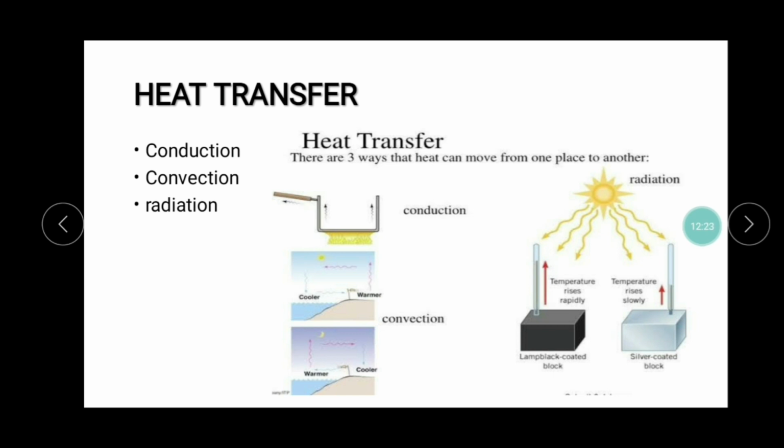The sun's rays come from space to the earth, and heat transfer takes place. The heat is transferred from the sun to the earth. It moves through the vacuum between the earth and the sun, enters the atmosphere and then comes to the earth. So for this heat transfer called radiation, a medium is not required. But for conduction, a solid is required, then only the heat transfer will take place.